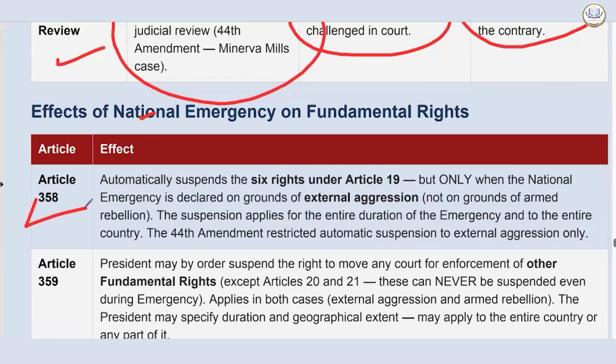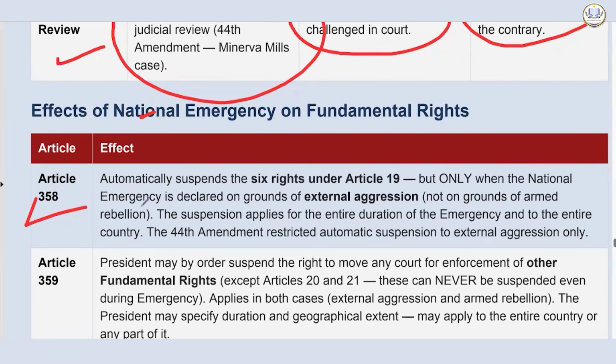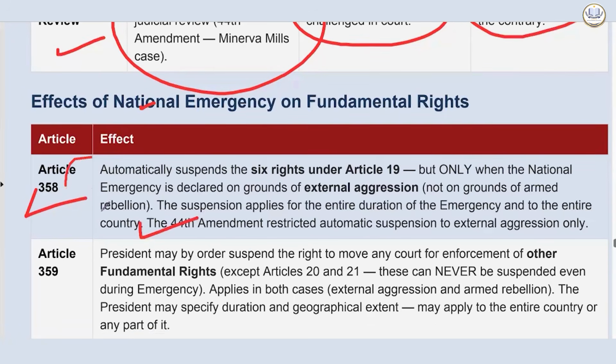Only on grounds of external aggression, not on the armed rebellion. The suspension applies for the entire duration of emergency and to the entire country. The 44th Amendment Act restricted automatic suspension to external aggression only. That was done later on only.